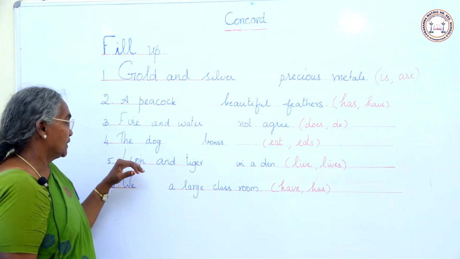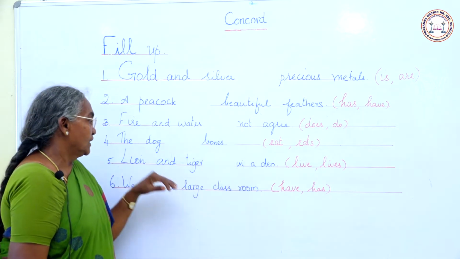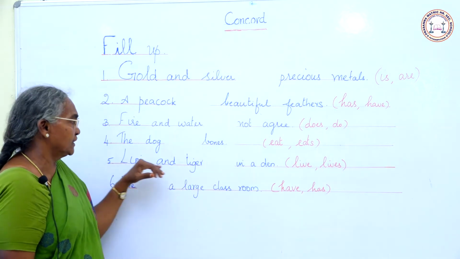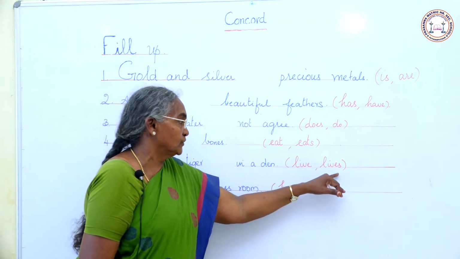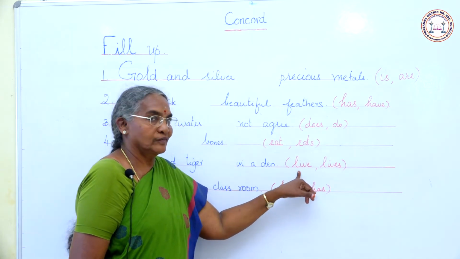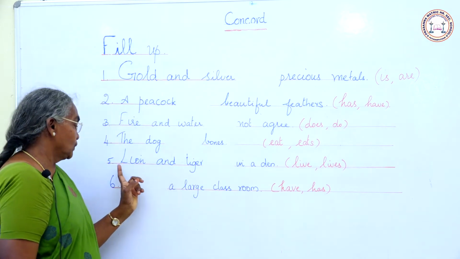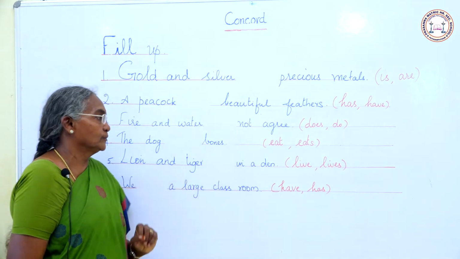Next one, lion and tiger dash in a den. Lion and tiger, plural form. So what is the plural verb here? Live or lives? Live is the plural verb. So we use lion and tiger live in a den.